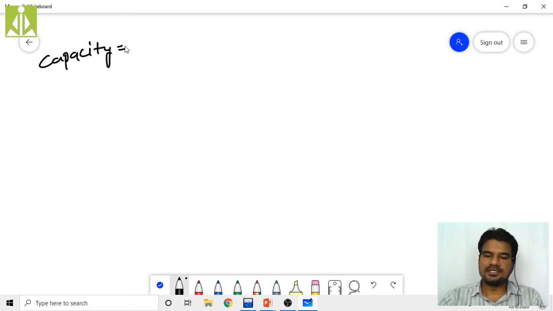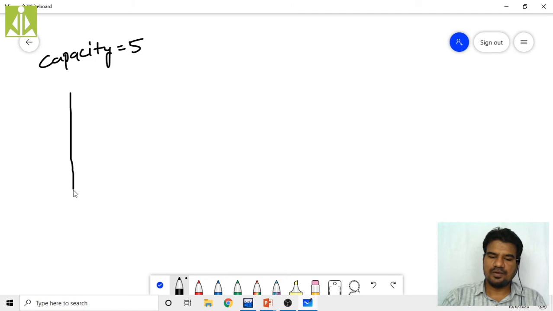Initially I am assuming I am taking 5 elements into my stack. So 5 memory blocks. Because we have to draw like this, this is my stack.